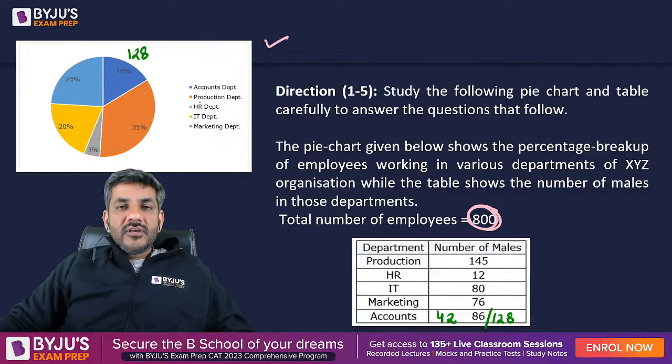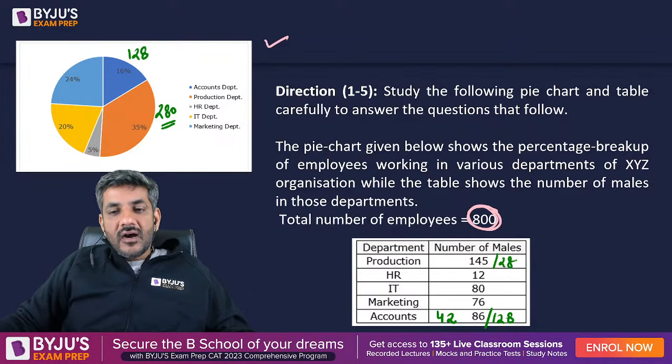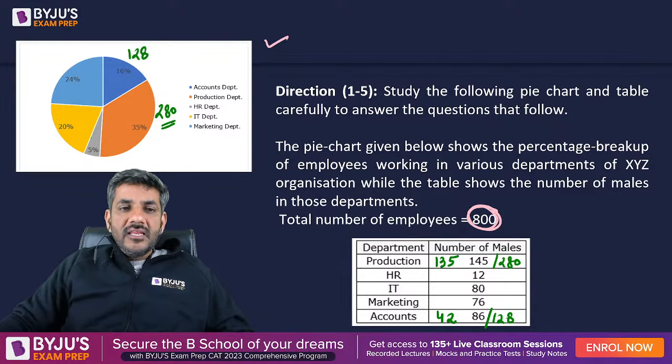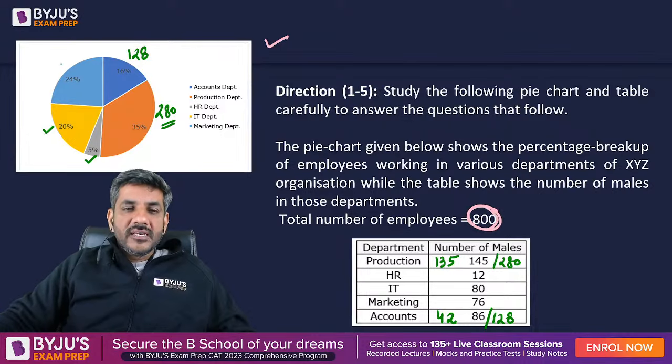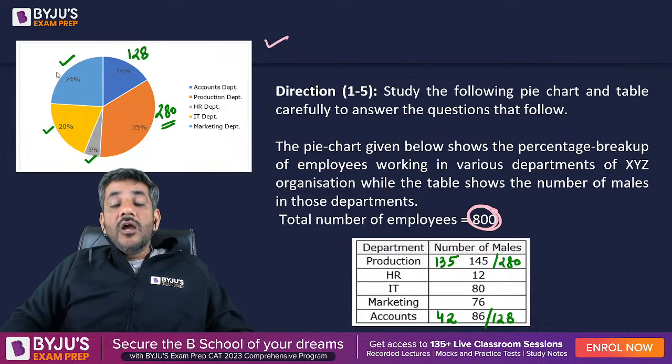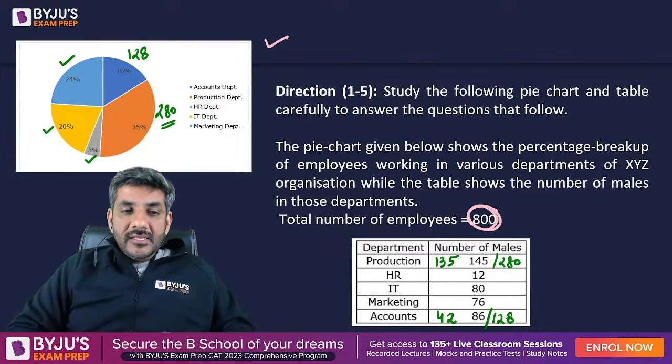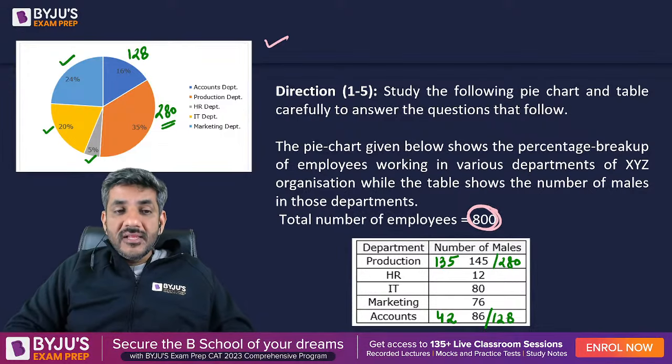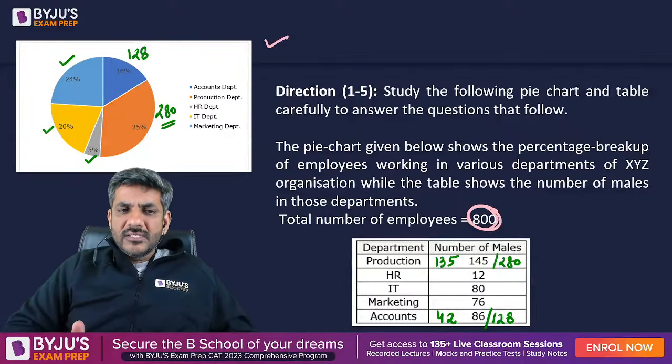Similarly, in the production department, we have 35% of 800, which is 280 employees. Out of 280, I see 145 are males, so the remaining 135 are females. Similarly, I can calculate it for the HR department, the IT department, and the marketing department. I will get to know how many males and how many females are there in each department. Whatever questions he is going to ask me would be based on these only.